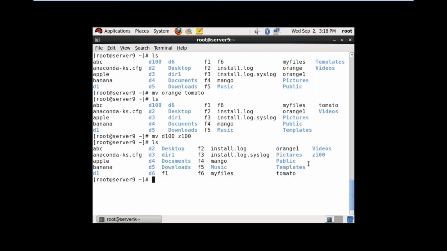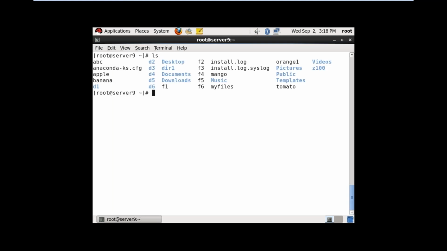Next, moving the files and directories from one location to another location. This is like in Windows, cut and paste. So copy paste means both sides available. Cut and paste means whatever you are cutting, there it will not be available. So on the desktop, there is an icon, you cut it, you can paste into some different location, and on the desktop it will not show. Like here also we can move the files and directories from one location to another location.